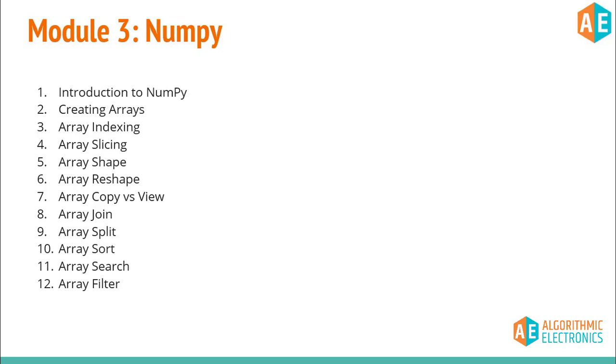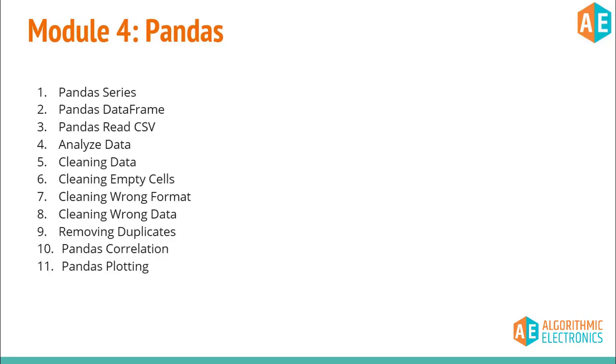The next module is Numpy, the library of Python which is used for array operations or array manipulations. It is a very powerful library for dealing with arrays. There are different things we can do with this library, like array filtering, searching, sorting, and so on. We'll discuss that in more detail in this module. The next is the pandas library, which is used for data pre-processing. As you know, for machine learning you need data sets in order to train the models. We can pre-process that data, clean that data, and even plot that data using the pandas library.